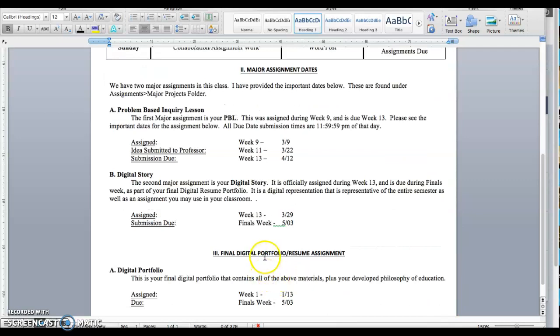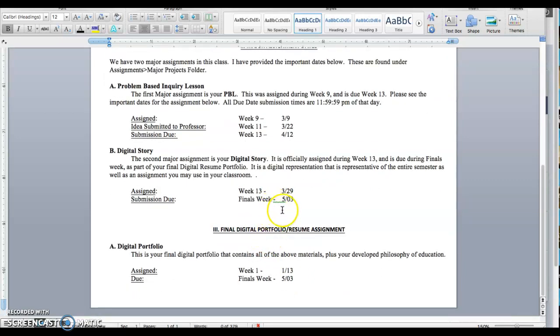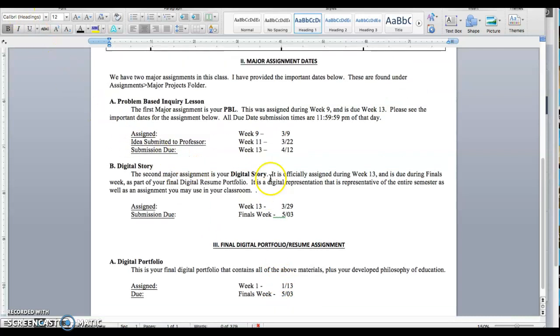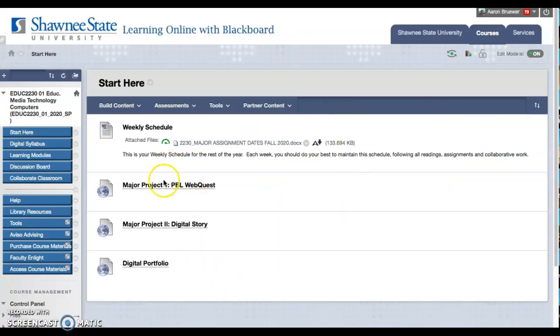Next, following that, will be the digital story. Its submission is due finals week. And your digital portfolio, of course, that you've been working on this entire time, is also due finals week. So please make sure you take a look at this. Then you can click each of these.